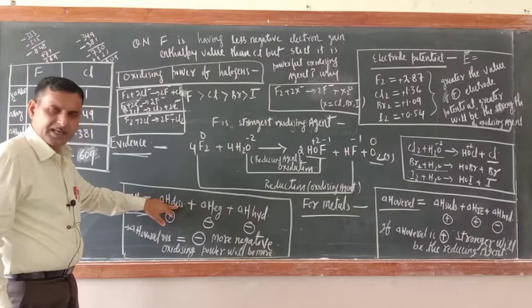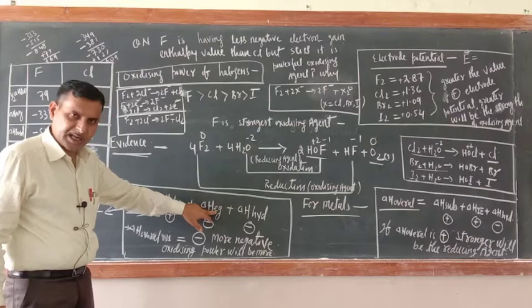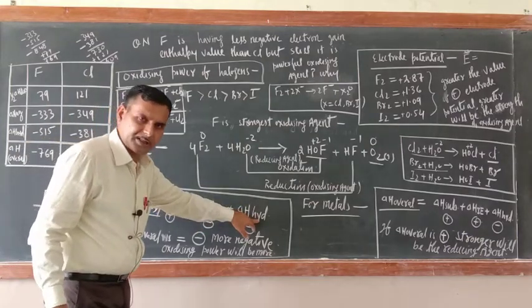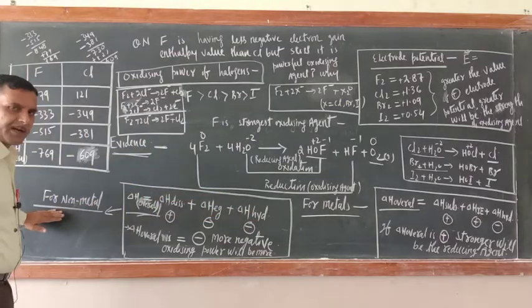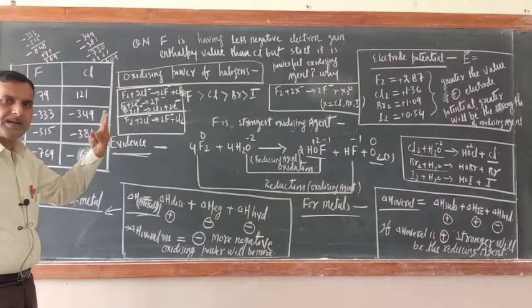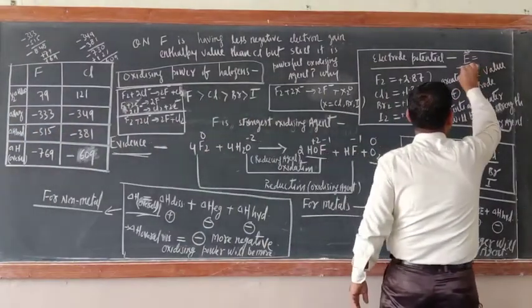Delta H DIS, dissociation enthalpy. Delta H EG, electron gain enthalpy. Delta H hyd, hydration enthalpy. This is for the non-metal. It means the electrode potential of a non-metal depends upon this. This is electrode potential or not? E naught, I wrote here.